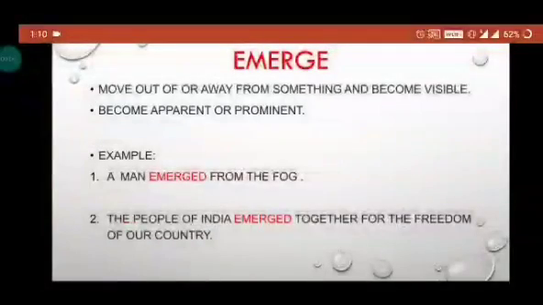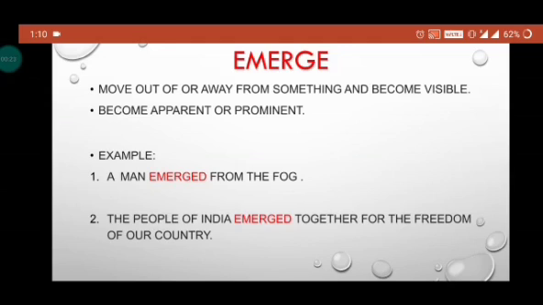As you have learned the phrasal verb depend from Yashika, let's start with our next phrasal verb, emerge. Its meaning is to move out of or away from something and become visible, apparent or prominent. Its examples are: a man emerged from the fog, and the people of India emerged together for the freedom of our country. Let's start with the prepositions used with emerge.